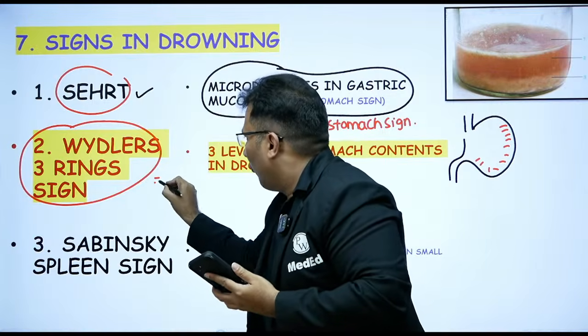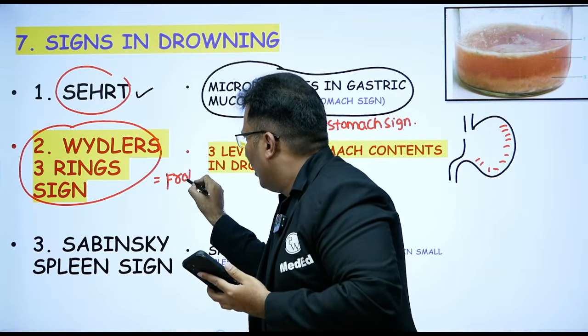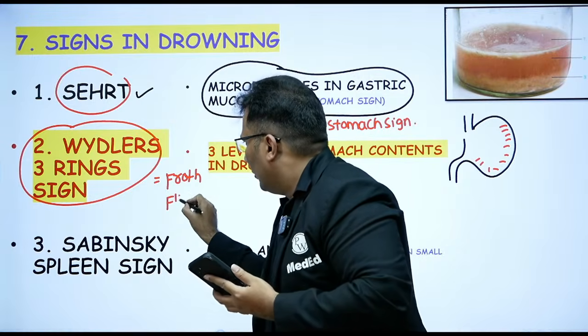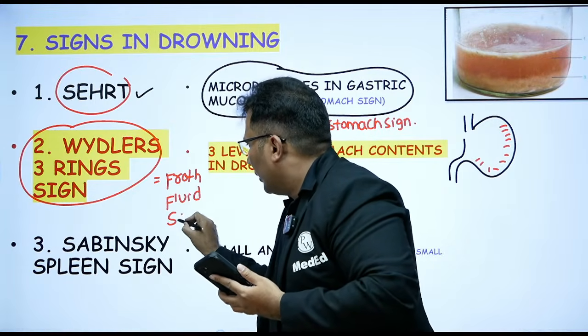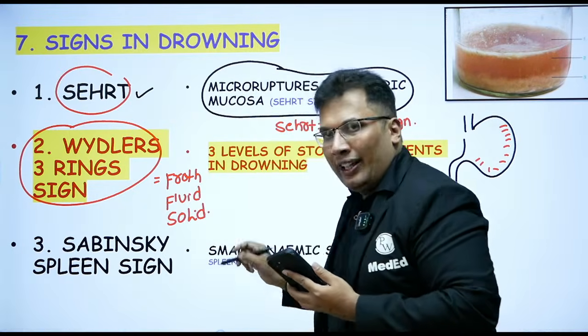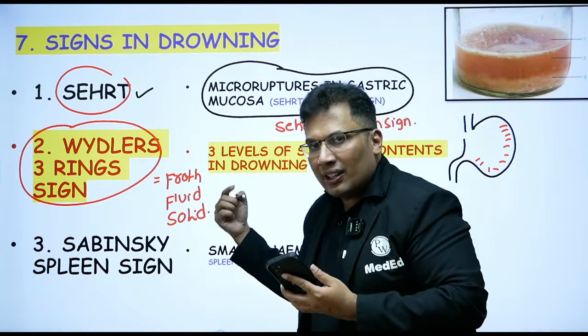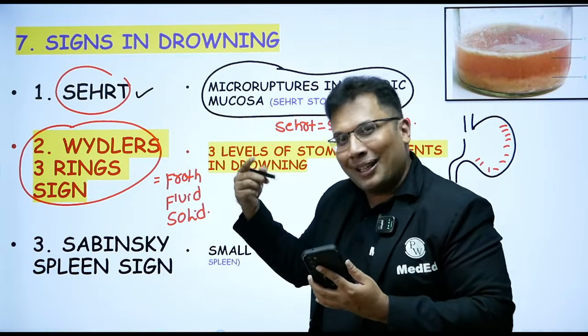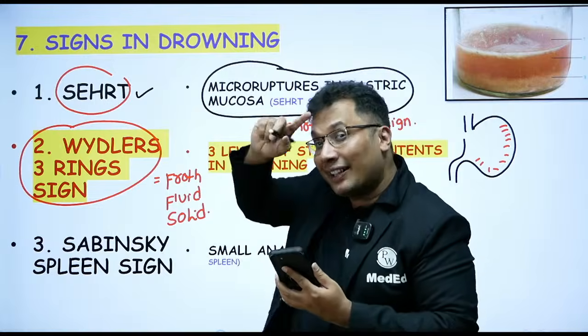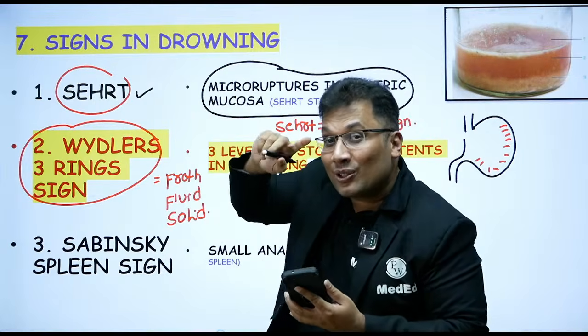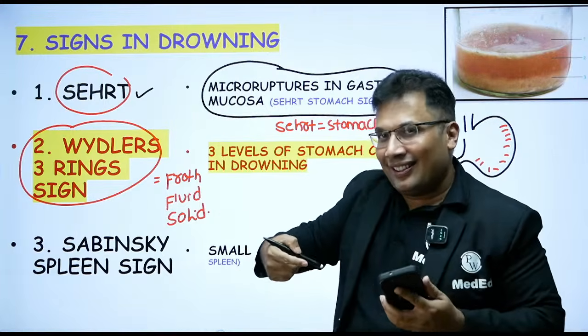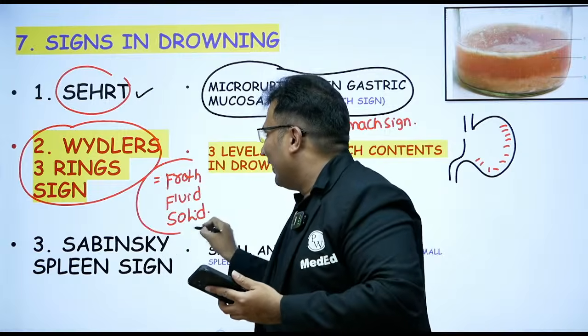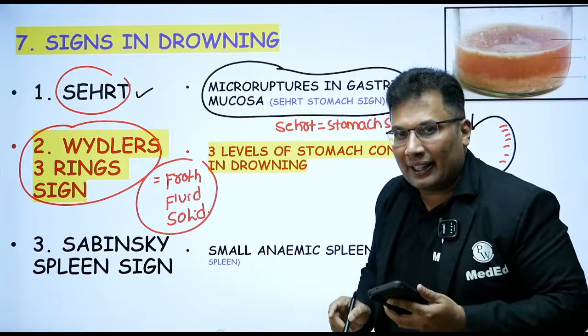That means froth, fluid, and solid. Solid means idli vada, roti, chapati, whatever the stomach content is. Fluid is basically water. Froth is because of the surfactant and mucus. So this is known as Widler three ring sign, commonly asked.